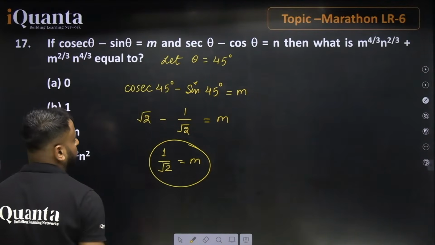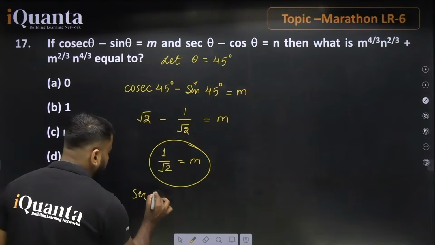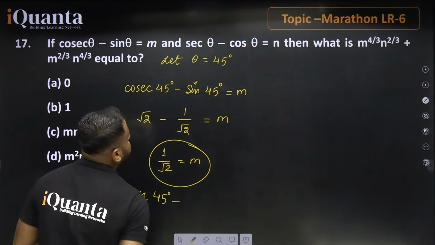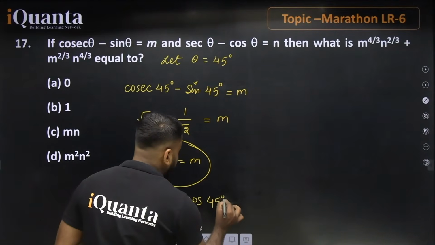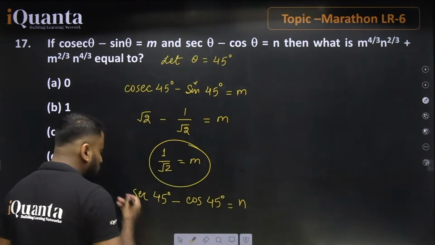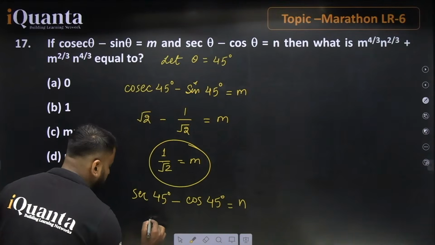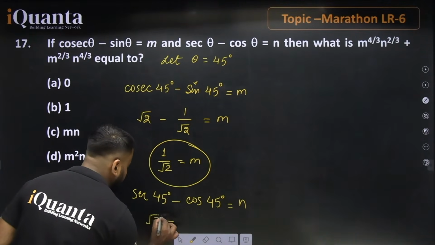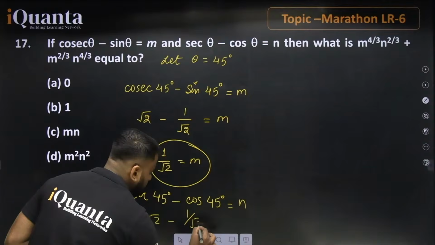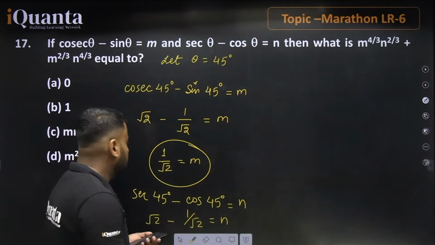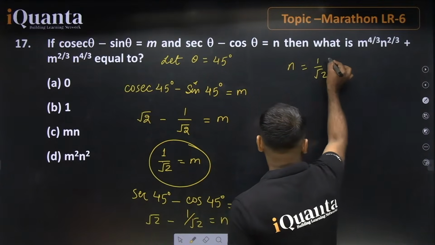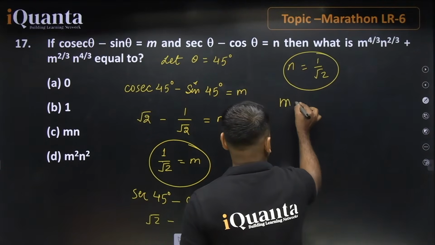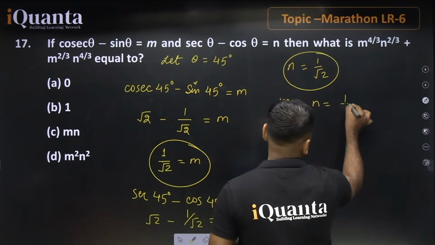Let's talk about sec theta. So again, here we have sec 45 degrees minus cos 45 degrees, and this value will be equal to n. So again, the value will be equal to under root 2 minus 1 upon under root 2, that will be equal to n. So n is equal to 1 by root 2. So we can say m is equal to n is equal to 1 by root 2.